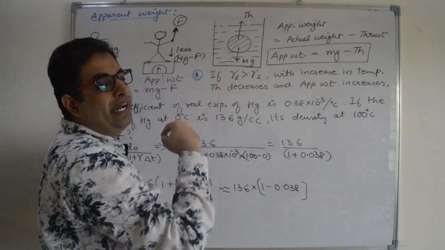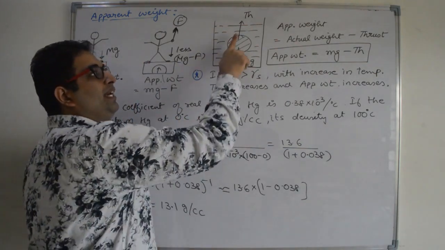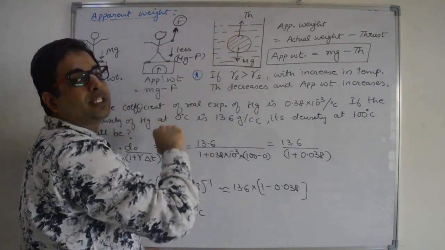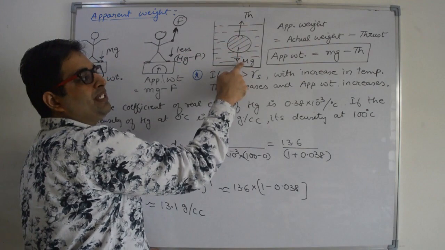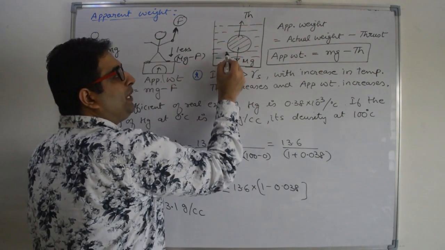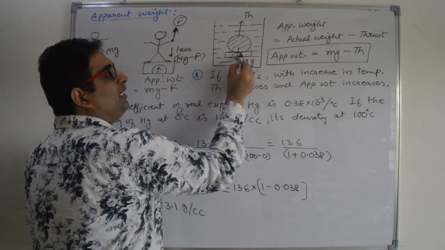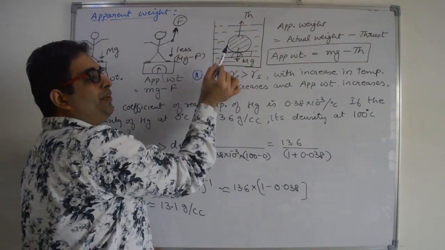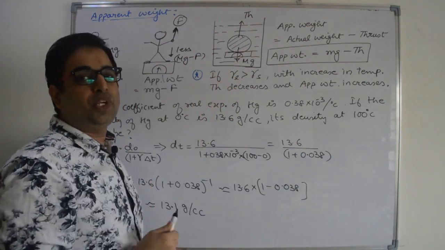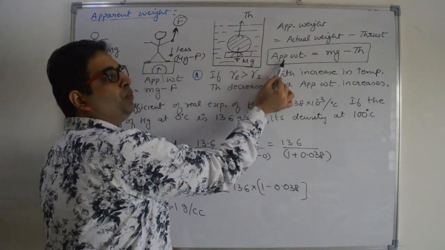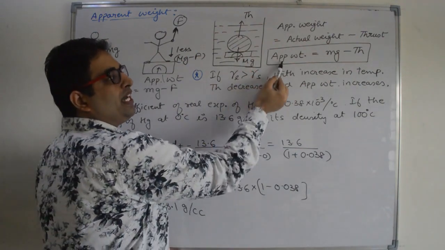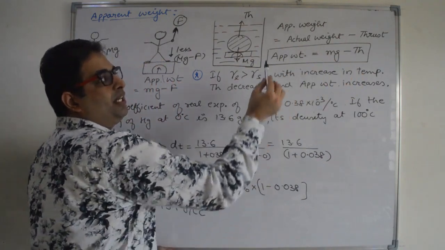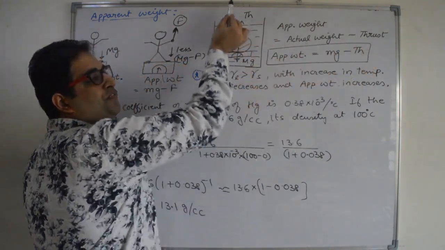Now, in case of buoyancy force or upthrust, there is a force acting on a body in upward direction, that is equal to thrust force. Mg, weight, is in downward direction. Now, if I place some weighing machine here, then the reading of that weighing machine will be less than mg. So the reading is not equal to the actual weight of the body, that will be equal to the apparent weight of the body. So what is the apparent weight of this body? That is equal to mg minus thrust, actual weight minus thrust force.